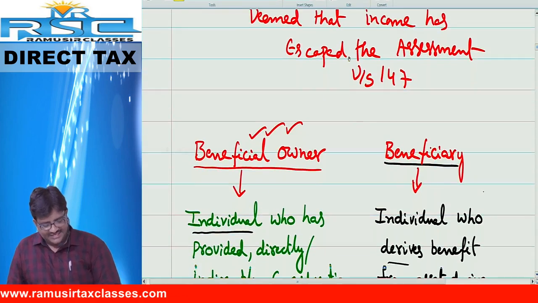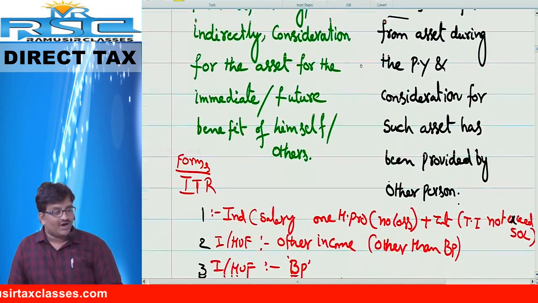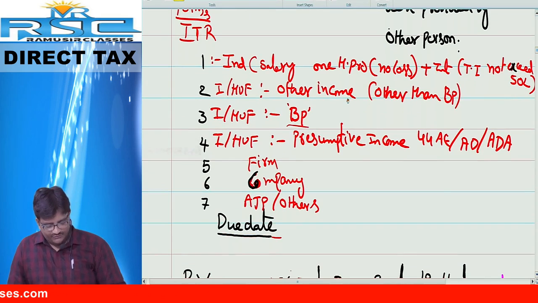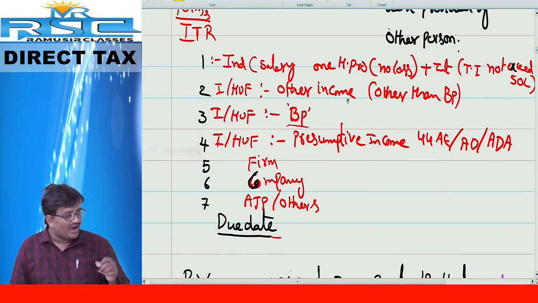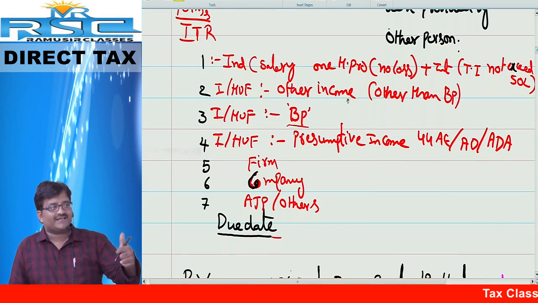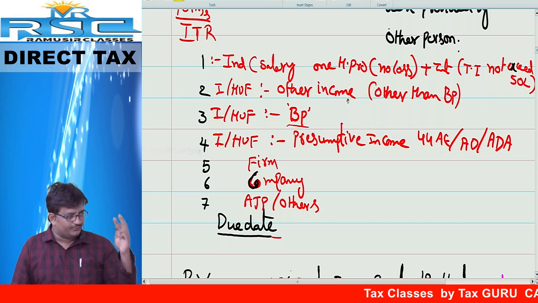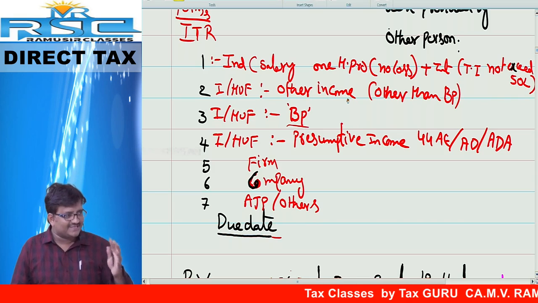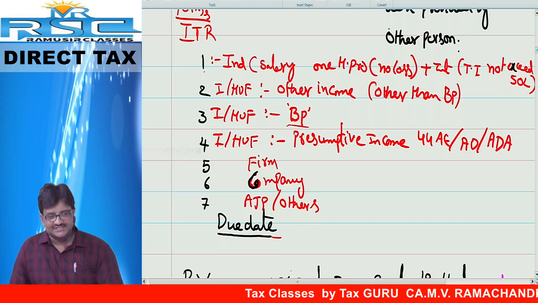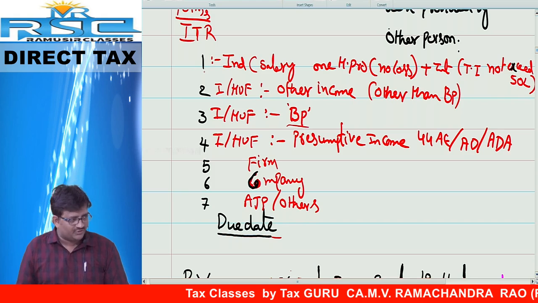Next one friends, with this we covered the topic of who is liable to file the return. Next one, we are going to cover the forms. What are the forms required? Friends, 1 to 7 forms are there. 1, 2, 3, 4, 5, 6, 7 forms are there. Now all the 7 forms we have to remember. No other option. Okay, chalo.